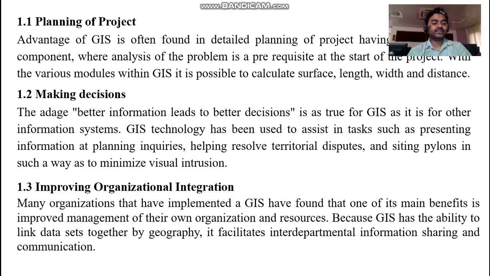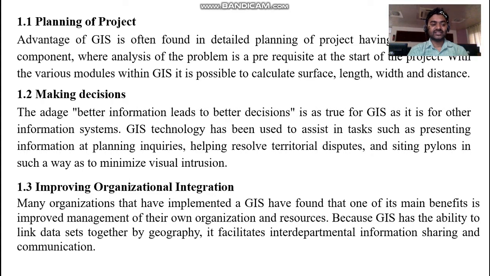And the first one, as I said, the planning of project. The major advantage of this particular GIS is planning of the project. It's found in detailed planning of the project, having a main component where analysis of the problem is a prerequisite at the start of the project. With the various modules within GIS, it's possible to calculate surface, length, width, and distance, etc. So planning can be done very scientifically using the GIS.